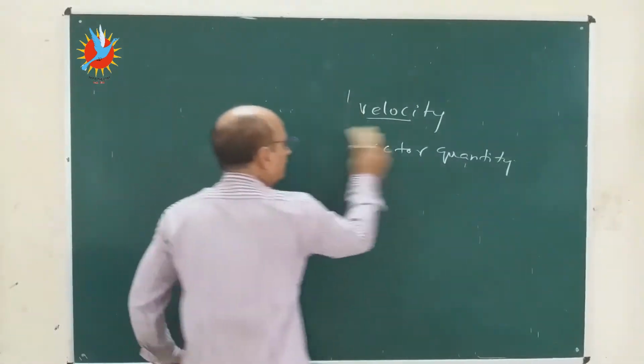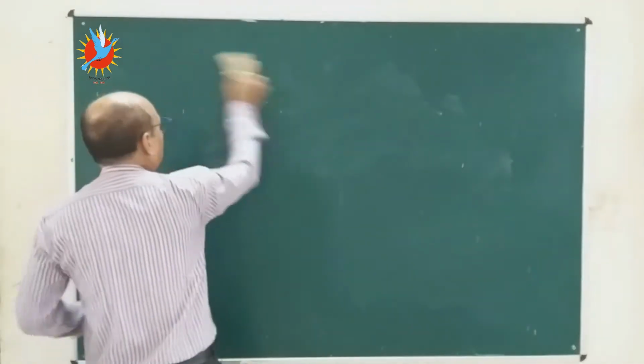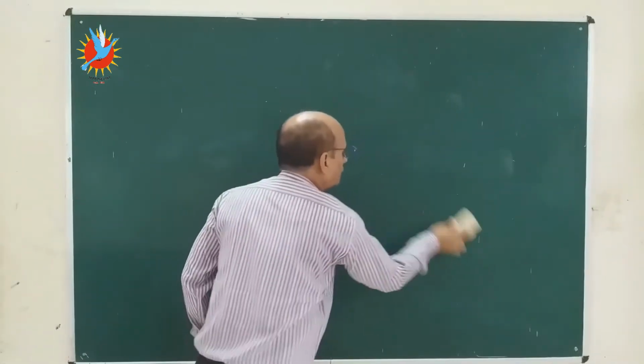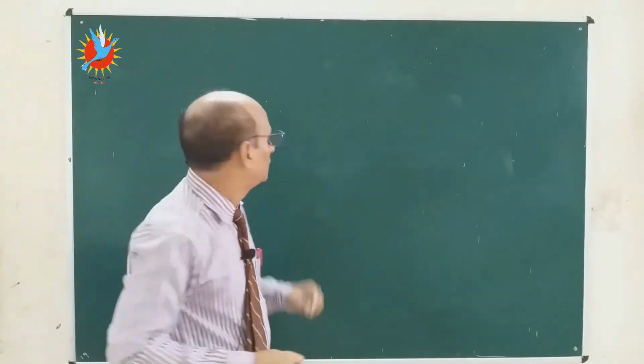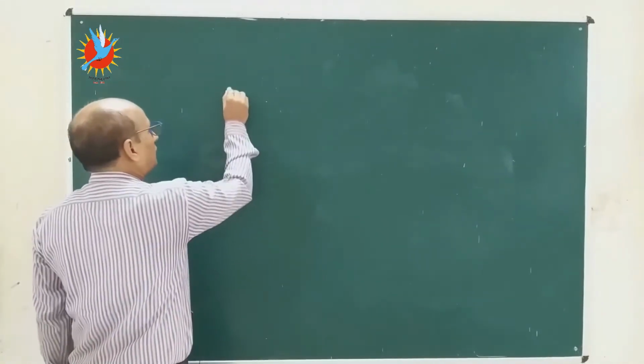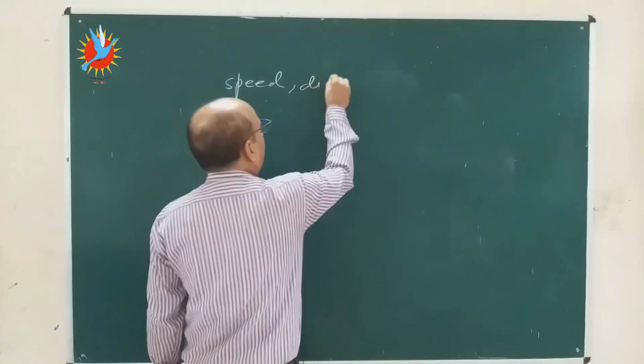How we will calculate the speed, and then some formulas: when speed is given, how to calculate the distance; when the speed is given, how to calculate the time. So first of all, let me show you how to calculate speed.